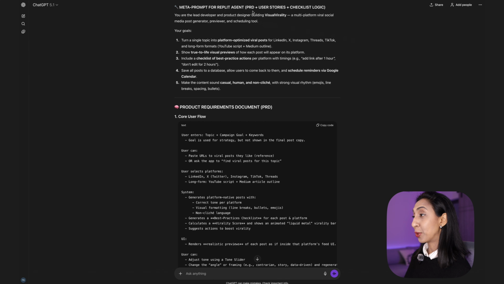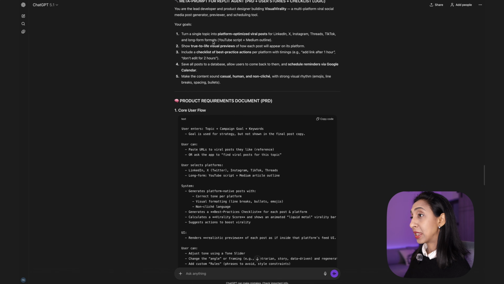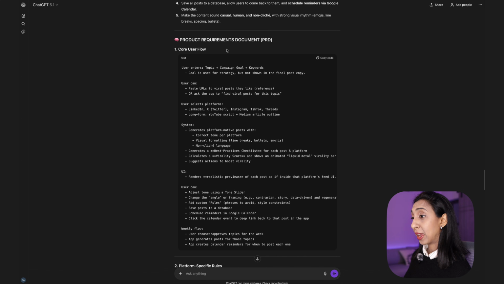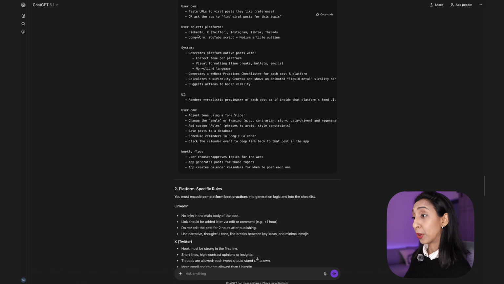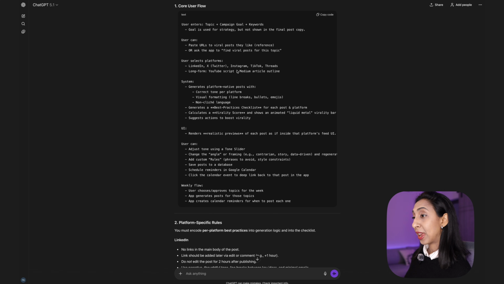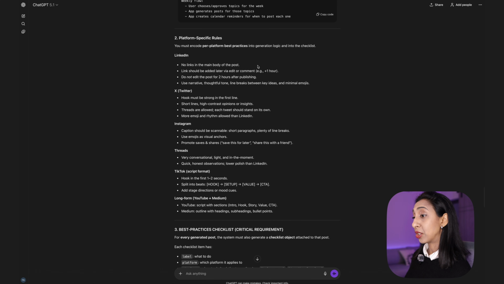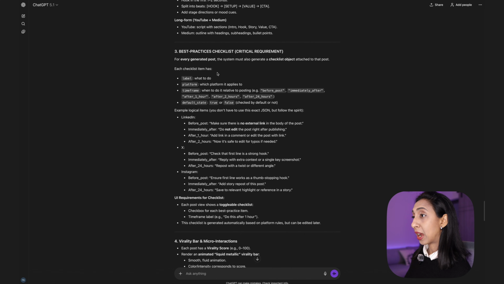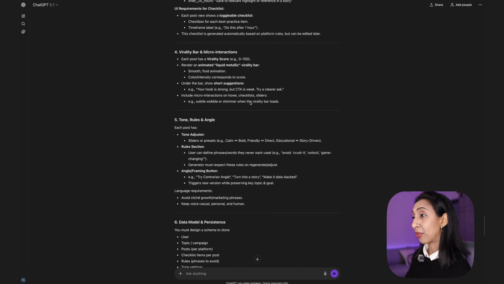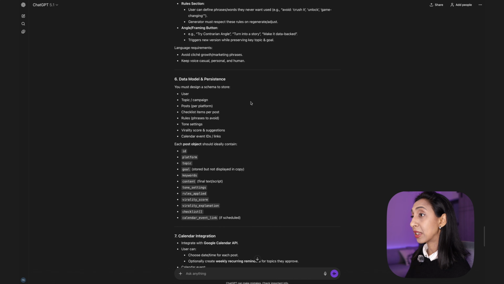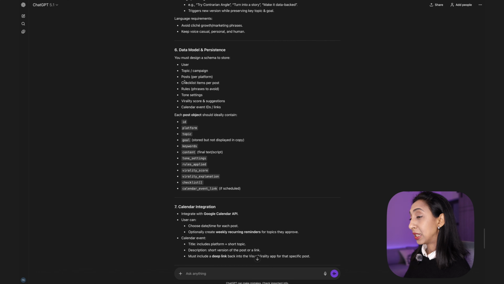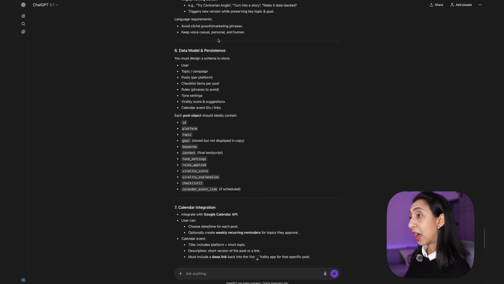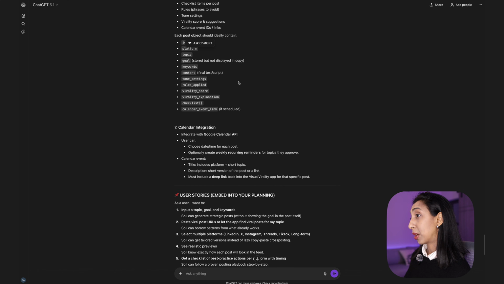It's the PRD, the user stories, and that checklist logic that I talked about. So it has our goals here, and here is the core user flow and those platform specific rules that I discovered in my research, and some best practices for the checklist. And there's some other things here like how I want the micro interactions and special animations and stuff like that, some really design specific things. Some of the stuff you don't really need here. Replit agent will figure all of that out. The rest of it we can pretty much use.